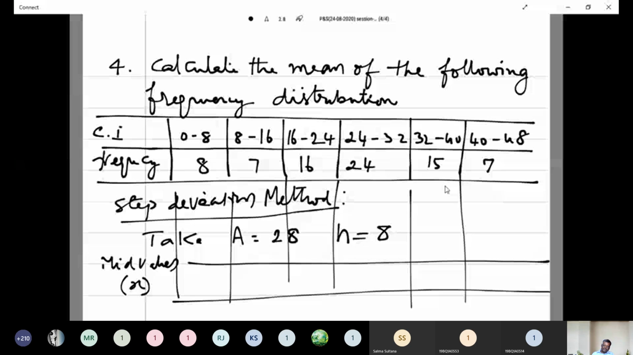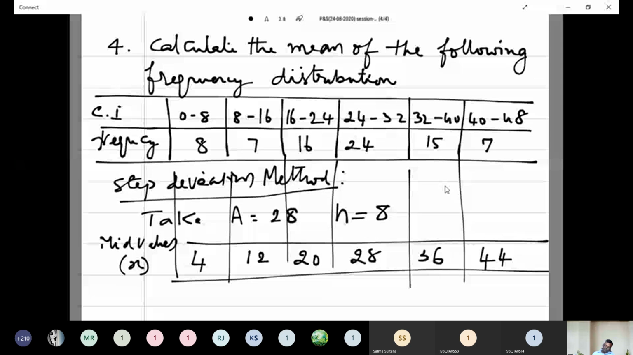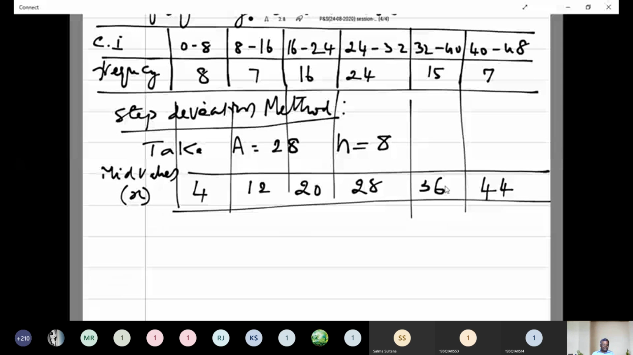Okay, what is the mid value? 0 plus 8 by 2, 4. 8 plus 16 by 2, 12. Correct? Then next, 16 plus 24 by 2, 20. 24 plus 32 by 2, 28. 32 plus 40 by 2, it is 36. Then 44. These are the mid values.